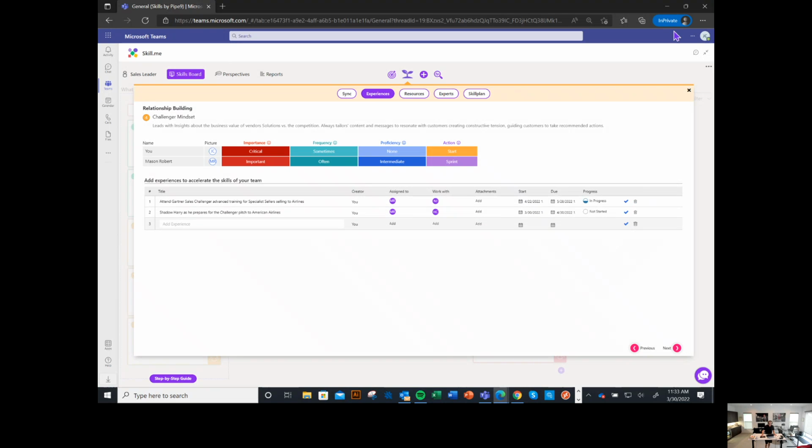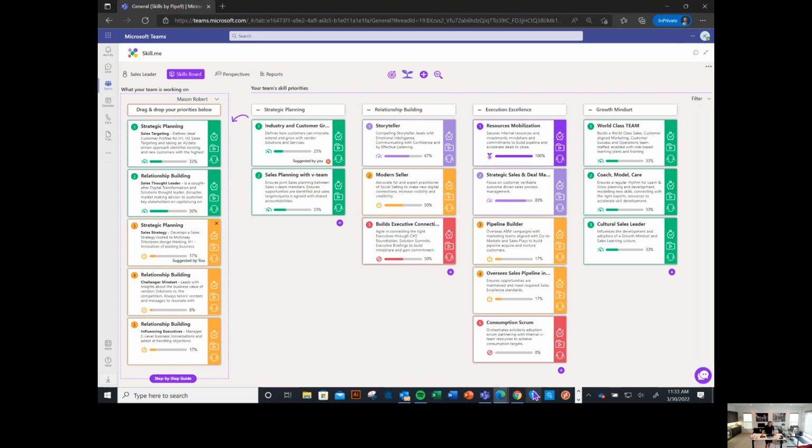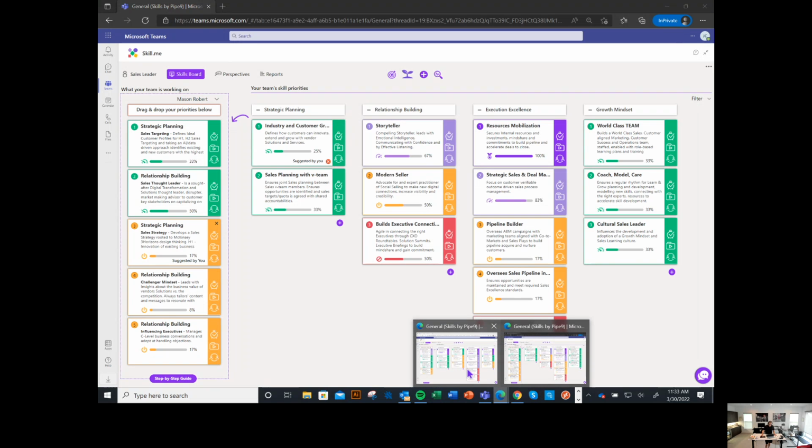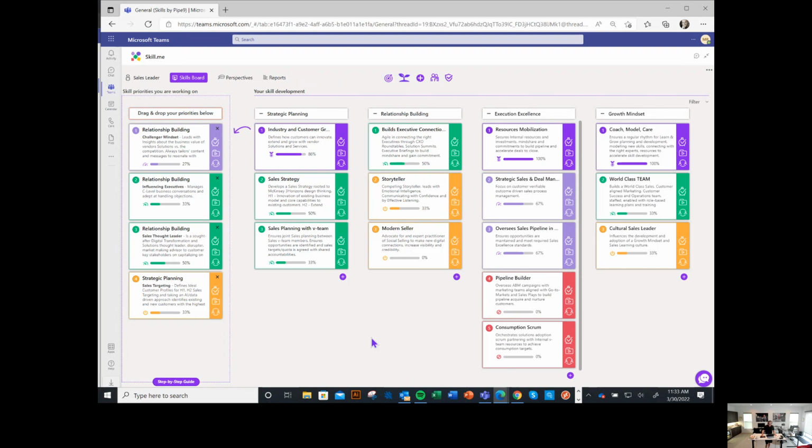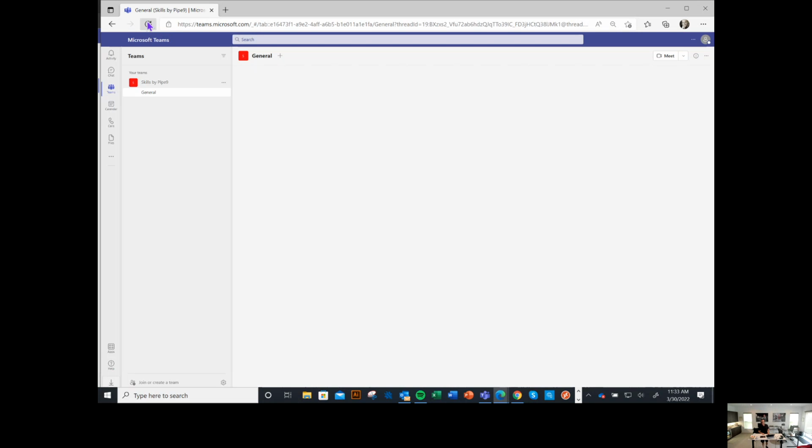Now, when Jack has done that, if I just come out of there and go back to Mason's view, here's Mason's view, and I'm just going to refresh Mason's view of Mason's skills for the prior period. We're just going to do a quick refresh here. And when Teams refreshes Mason's view of Mason's skill priorities, we'll see a couple of things happening here.